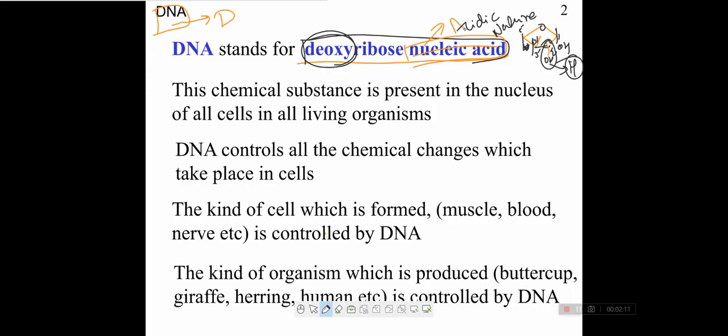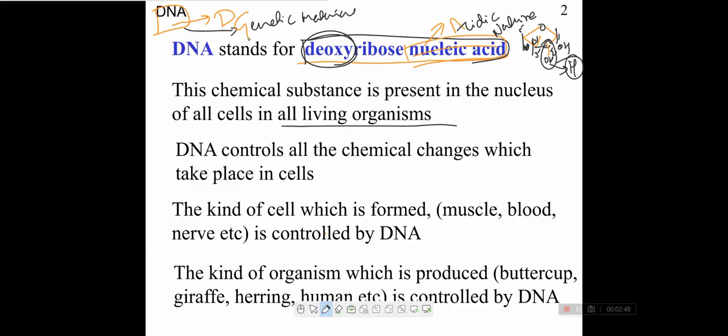From the name it is clear that DNA is acidic. This chemical substance is present in the nucleus of all cells in all living organisms, either eukaryotes or prokaryotes, both have DNA. DNA is called the genetic material because it contains all the information of the cells.